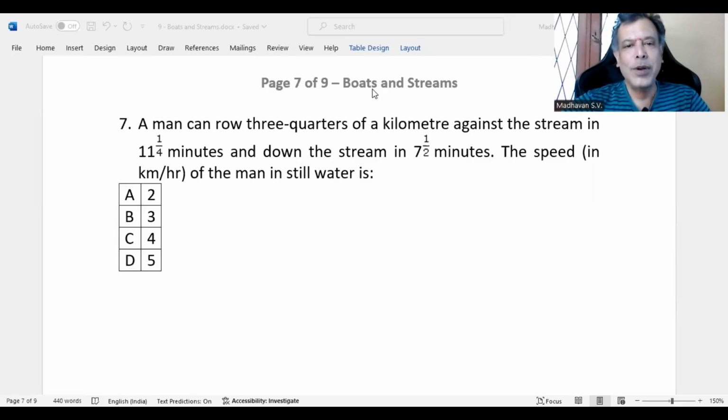In continuation to our topic, boats and streams, this is the third part, question number 7. A man can row 3/4 of a kilometer against the stream in 11 1/4 minutes and down the stream in 7 1/2 minutes. The speed in kilometer per hour of the man in still water is what?